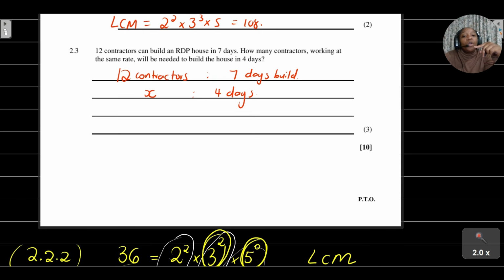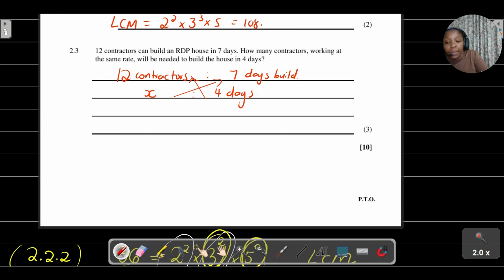It would be incorrect for us to think that I'm just supposed to use ratios in this way where I can just cross multiply and solve for x. Because by doing that, you'd technically be saying the more days you work, the more contractors you'll need. So that is why we need to use what we've learned in direct and indirect proportion. And remember what we said.